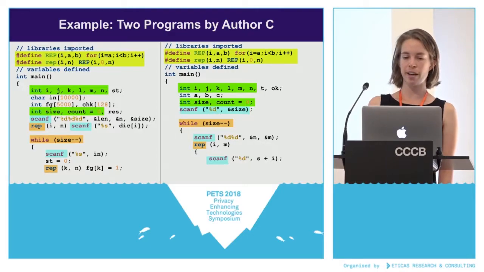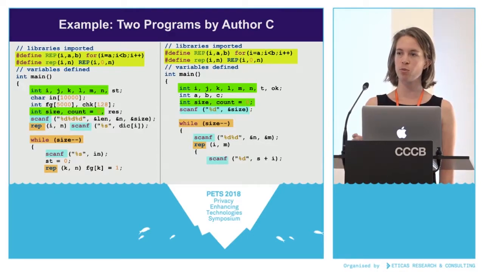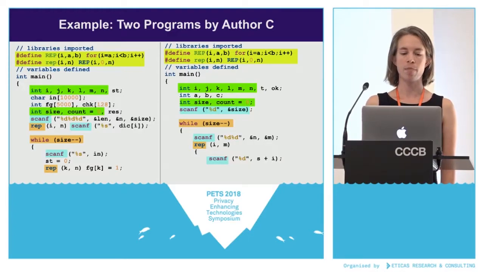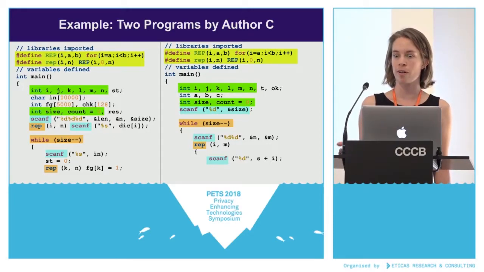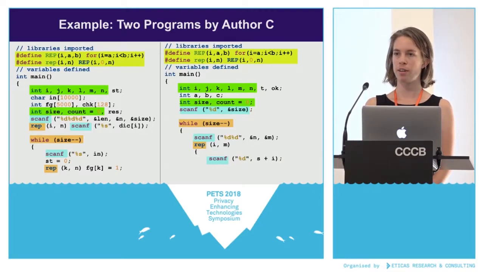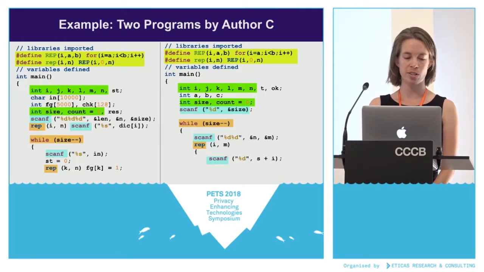At the very top in yellow, there's these funky pound defines. They use rep for a for loop. They just pound define it as something called rep. In the green, they have some variable names that are always the same: I, J, K, L, M, N, and then size and count. And then also some as well that aren't. When they read in data, they use scanf and nothing else. And then for loops, they typically use the rep that they pound defined at the top.